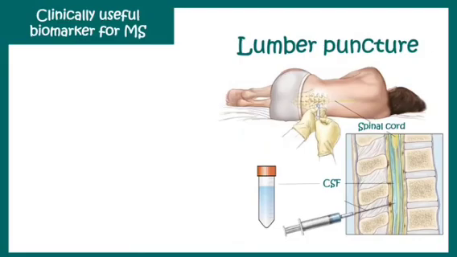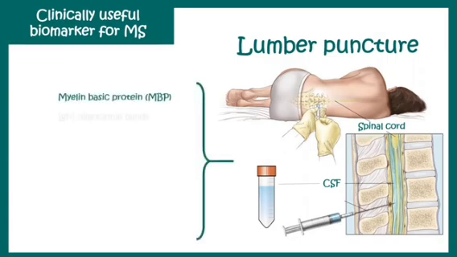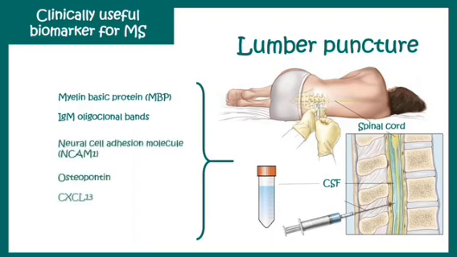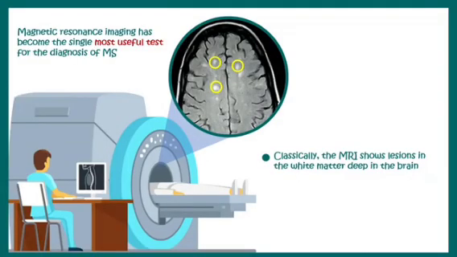So let's talk about how we can diagnose multiple sclerosis. One of the options is to look for clinically relevant biomarkers, and that can be done by taking out the CSF by lumbar puncture and analyzing it for several biomarkers like myelin basic protein, IgM oligoclonal bands, neural adhesion molecules, and many other factors. These biomarkers can help us predict whether there is a chance of developing multiple sclerosis or not.